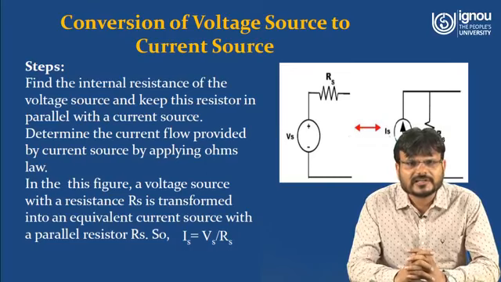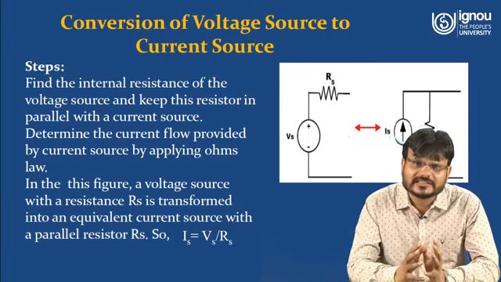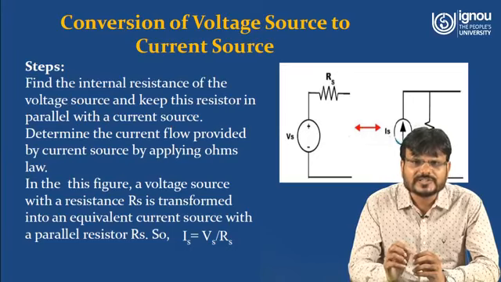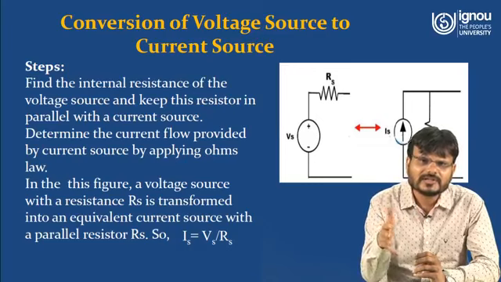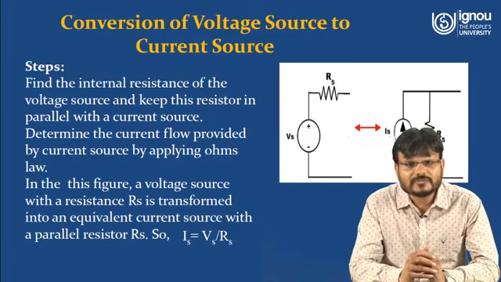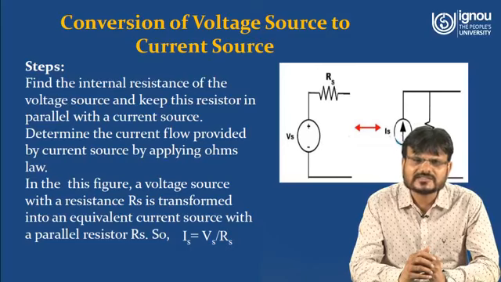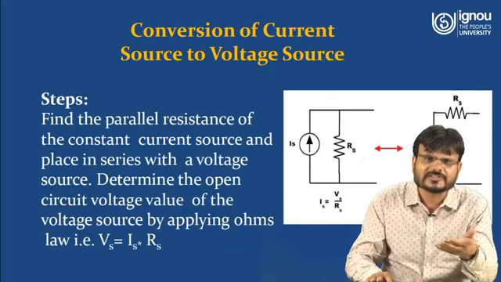And then determine the current provided by the current source by applying Ohm's law, because the applied voltage is Vs and the internal resistance, or you can say series resistance, is Rs. So what will be the value of this Is? Is is equal to Vs upon Rs. So just connect the series resistance of the voltage source in parallel to the current source. So in this figure, the voltage source with the resistance Rs is transformed into an equivalent current source with the parallel resistance Rs. So Is is equal to Vs upon Rs. This is how you can convert voltage source into current source.